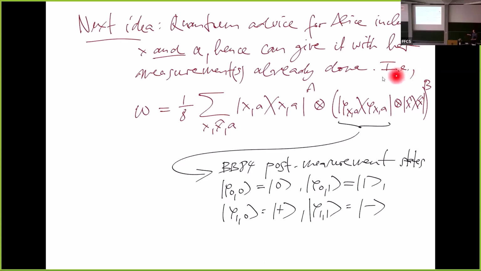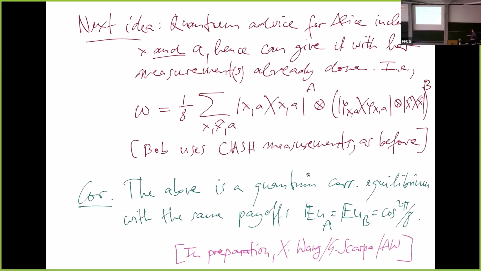So instead of having the pure entangled state, we end up having a separable state where Alice gets the X and A, Bob gets the X hat, all of them uniform. And then Bob, in addition, gets the post-measurement state. This is like the state after Alice applied something on her side of the maximally entangled state. And this turns out to indeed be a quantum correlated equilibrium with the same payoffs, cos squared pi over 8. And this is in the paper that I'm mentioning.